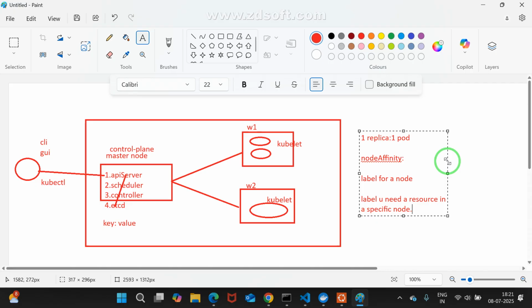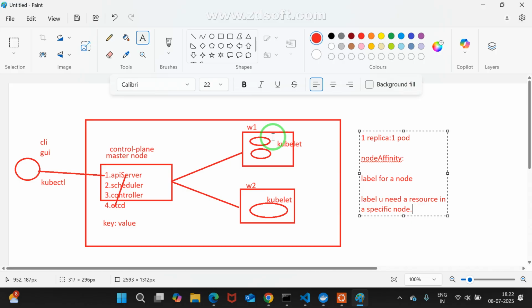Yes, worker one is there, worker two is there. But where do you want to create? If you want to create a specific area for that node, you are specifying one label. Based on the label, you are going to tell where you want to create a resource. Great. This is about node operating. First, we will go for this.